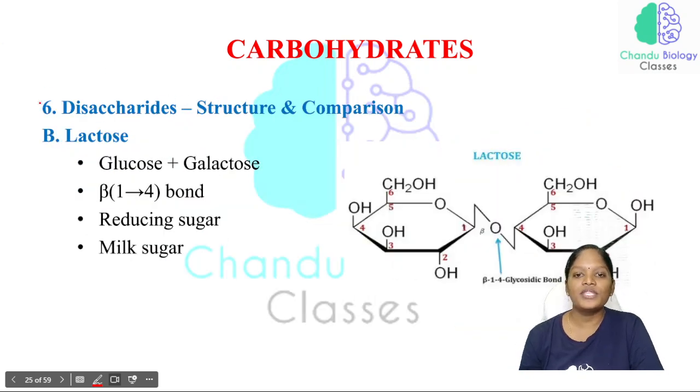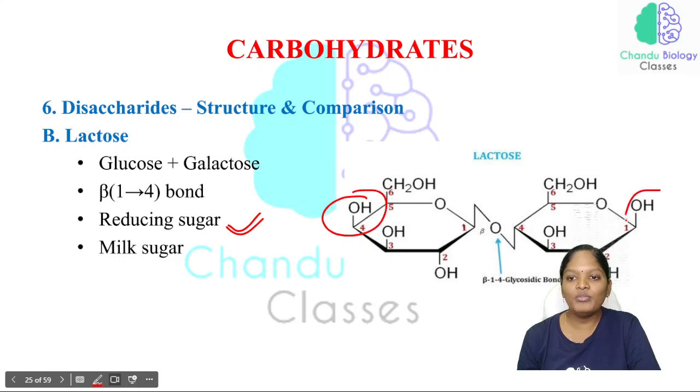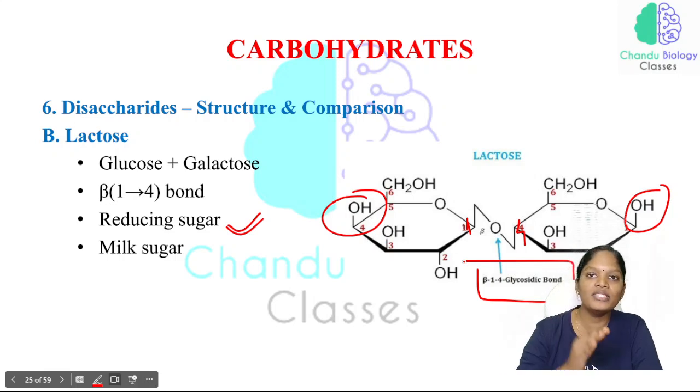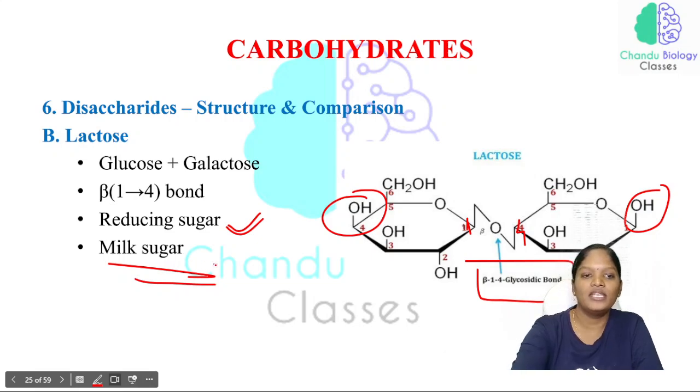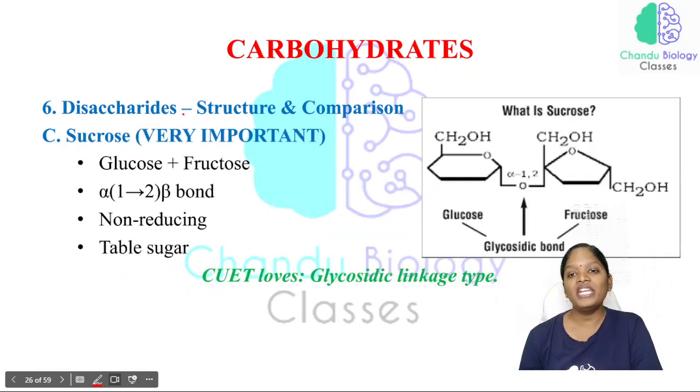Yes, lactose. And just look here, this is also a reducing sugar. The free aldehyde group is present here, so that is why we say this particular sugar is a reducing sugar. And what is the linkage? Beta, the first carbon, and here the fourth carbon, so a beta 1,4 glycosidic bond is the linkage present between the glucose and galactose. Together we call them lactose. This is called milk sugar. The sugar present in milk is called lactose. And now sucrose. Sucrose is a very important structure.